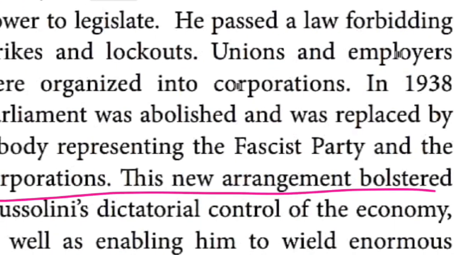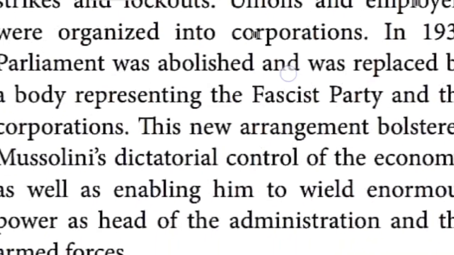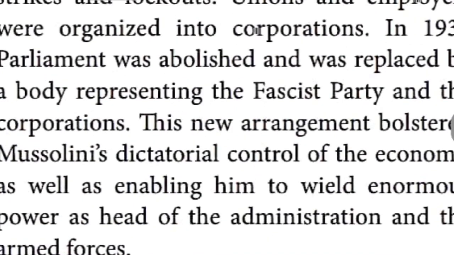So this new arrangement bolstered. Children, what is meant by bolstered? Do you have any idea? Bolstered in the sense of supported. This new arrangement supported Mussolini's dictatorial control of the economy, as well as enabling him to wield, in the sense of exercise, enormous power as head of the administration and the armed forces. That's the thing.